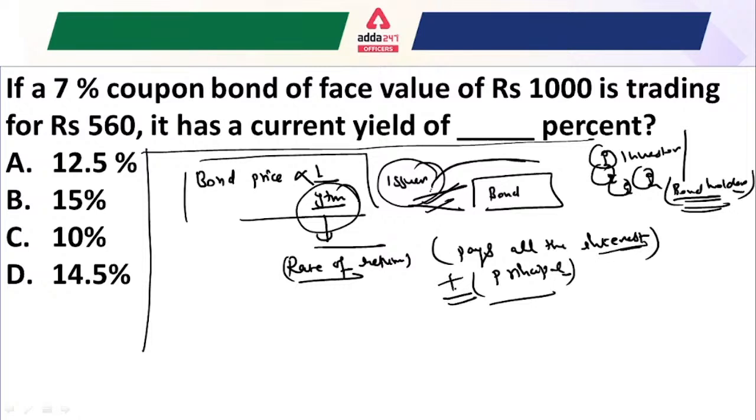That is the rate of return earned by the bondholder or investor, and that is known as your yield to maturity.